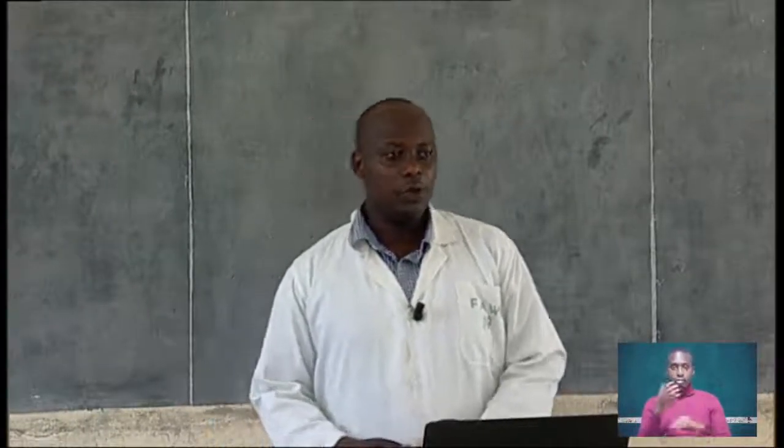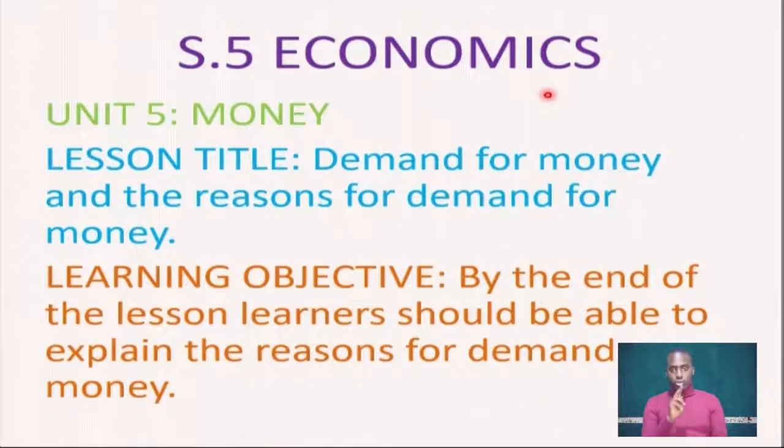And we are still on unit 5, which is money. Our lesson today, learners of senior 5, we are going to talk about demand for money or liquidity preference and the reasons for demand for money.